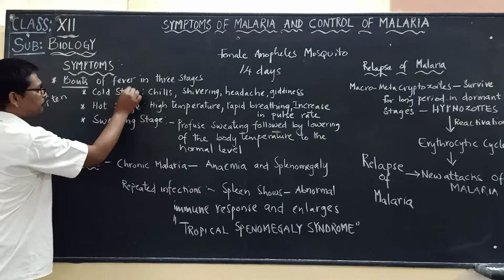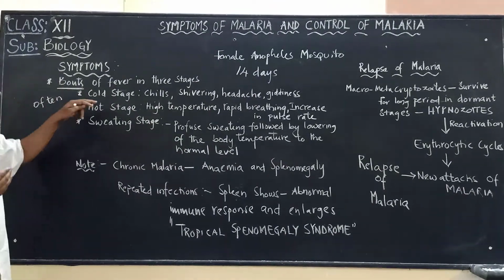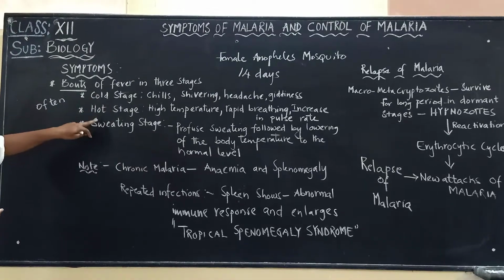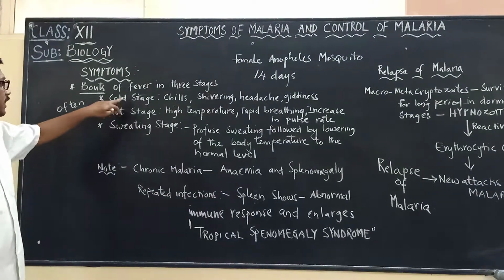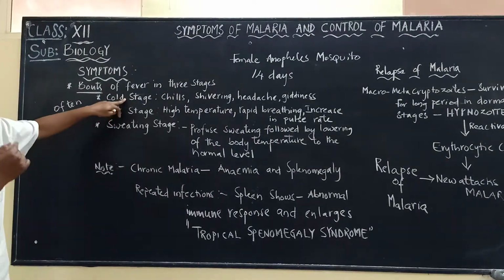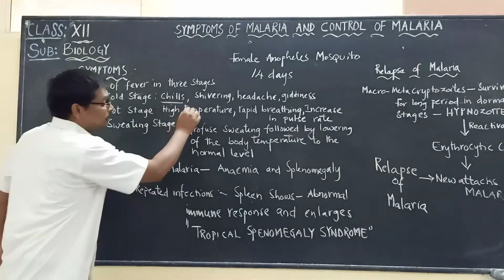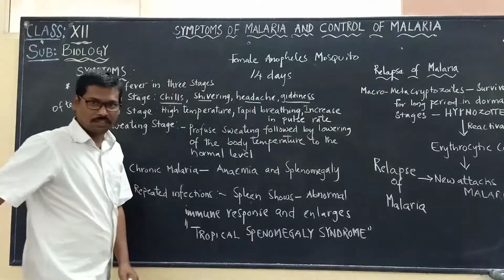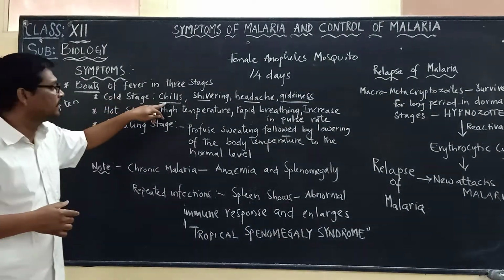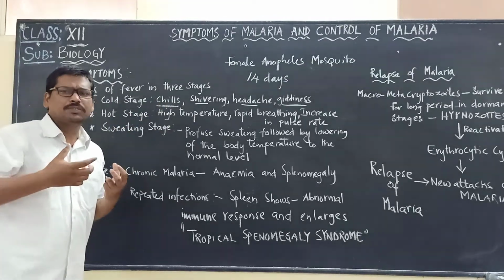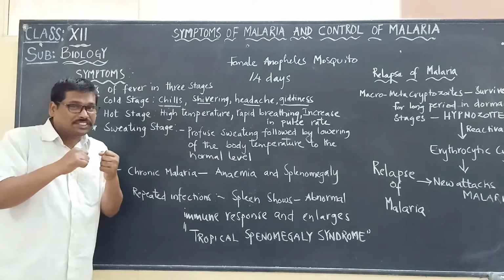Now the fever may appear as 3 stages: cold stage, hot stage, and sweating stage. During the cold stage, what happens? That person will show chills and shivering with headache and giddiness. Chills and shivering mean the person's body will be very cold and he starts shivering.